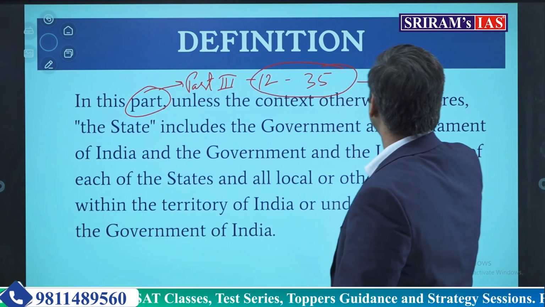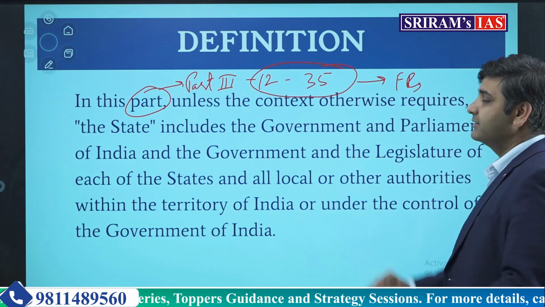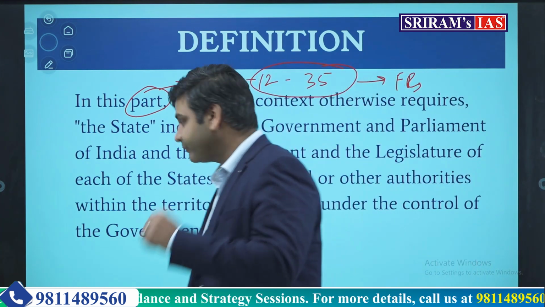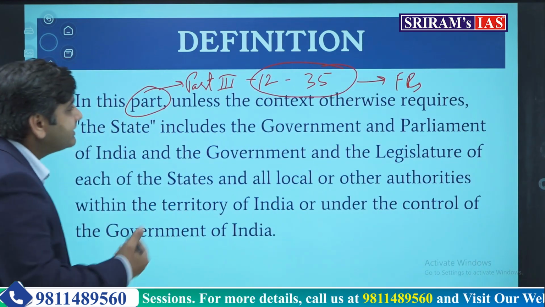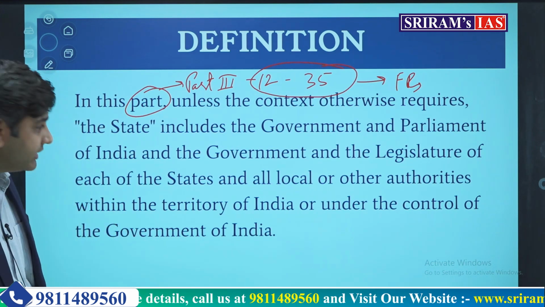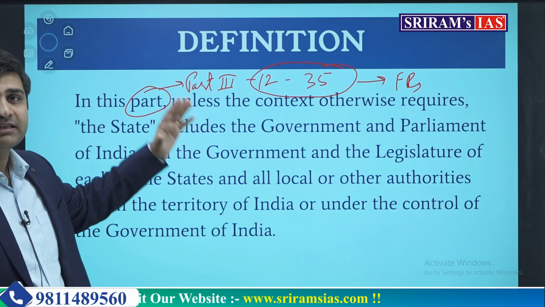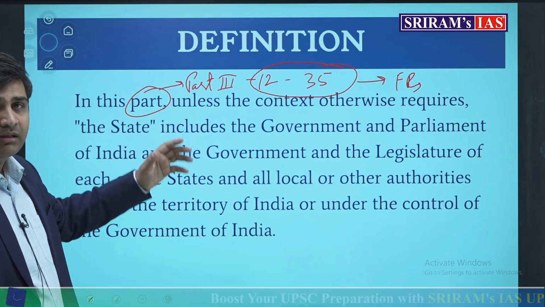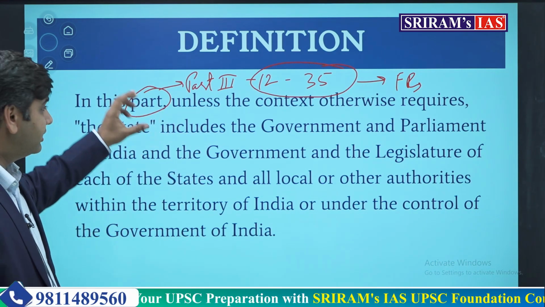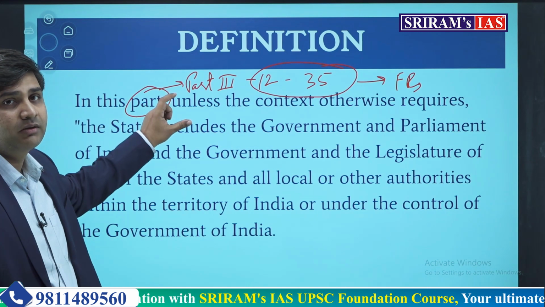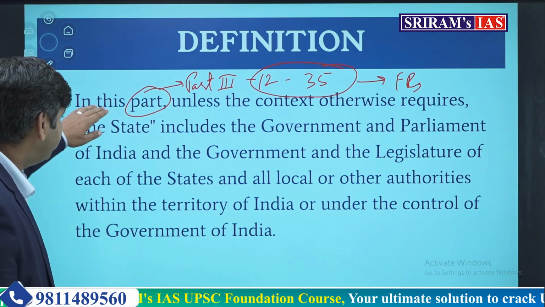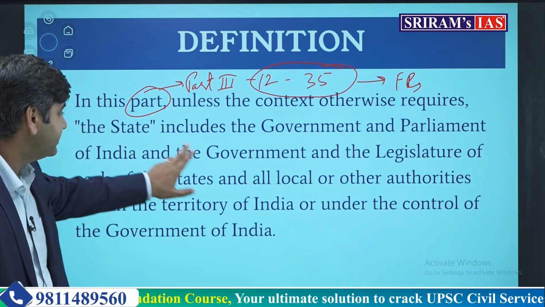This part is the fundamental rights of the Constitution of India. Unless the context otherwise requires, that simply means that if something else is said in some other article, leaving that apart, in this part, the definition of state would be what is written under these quotes.